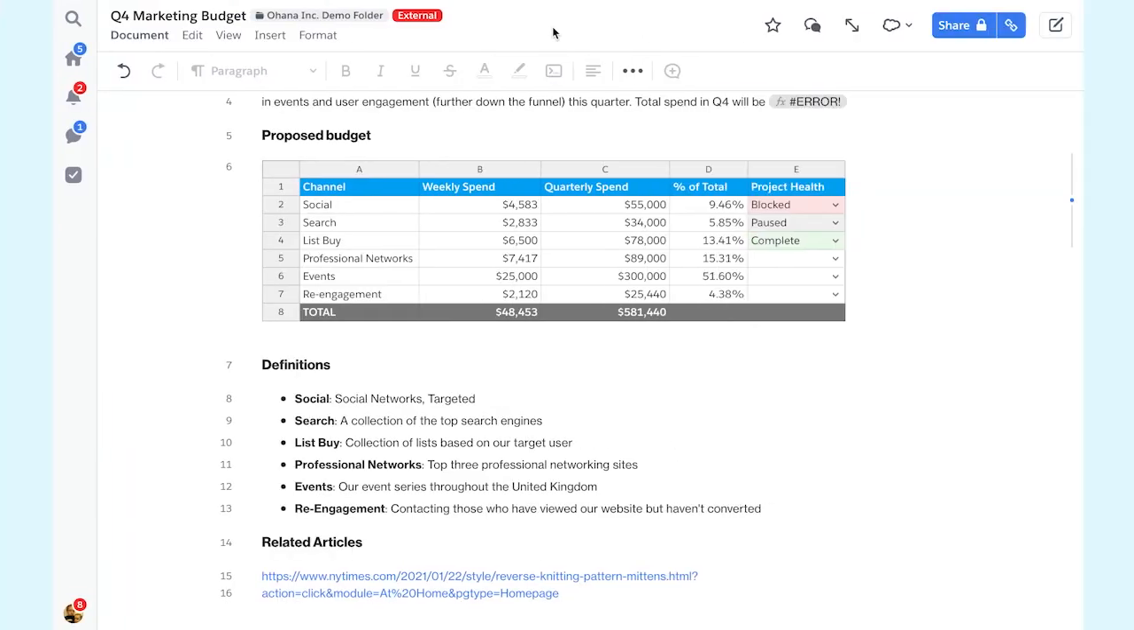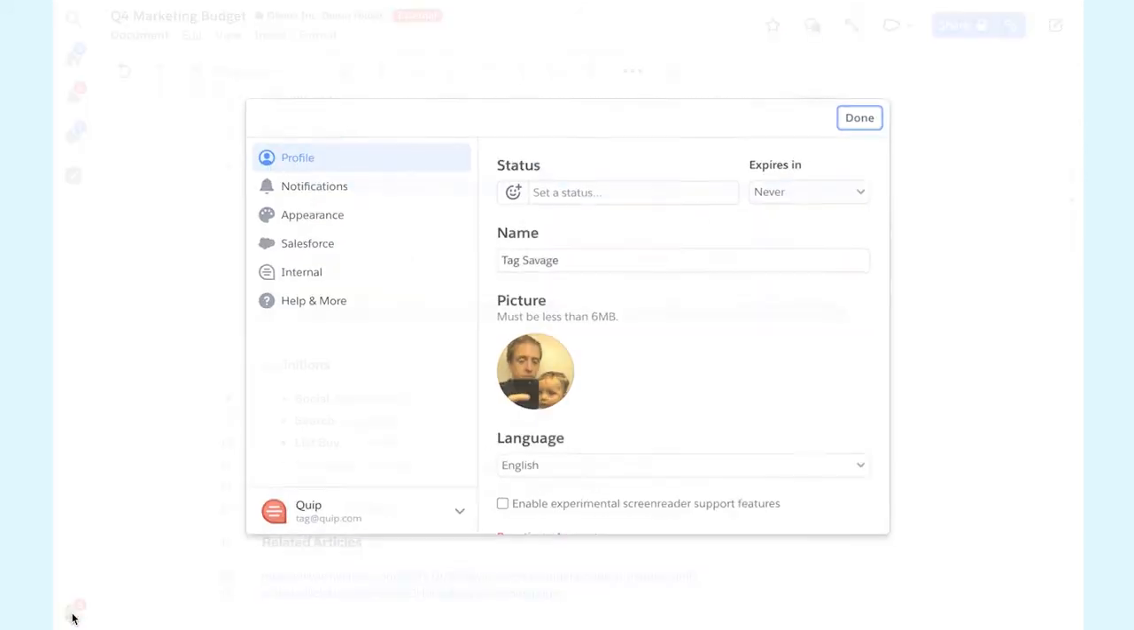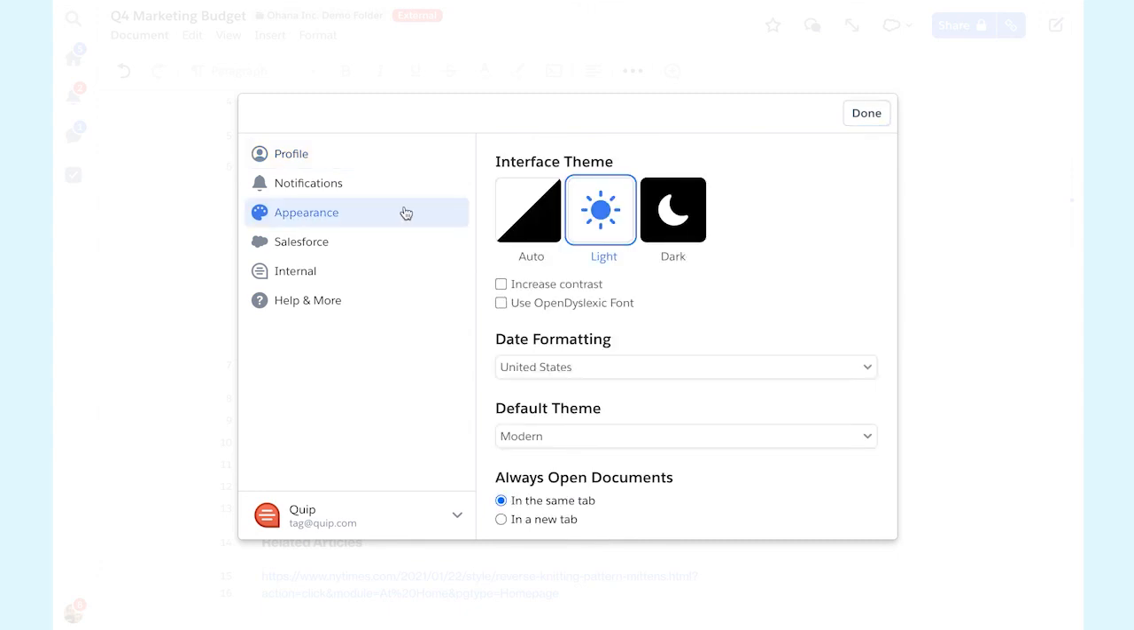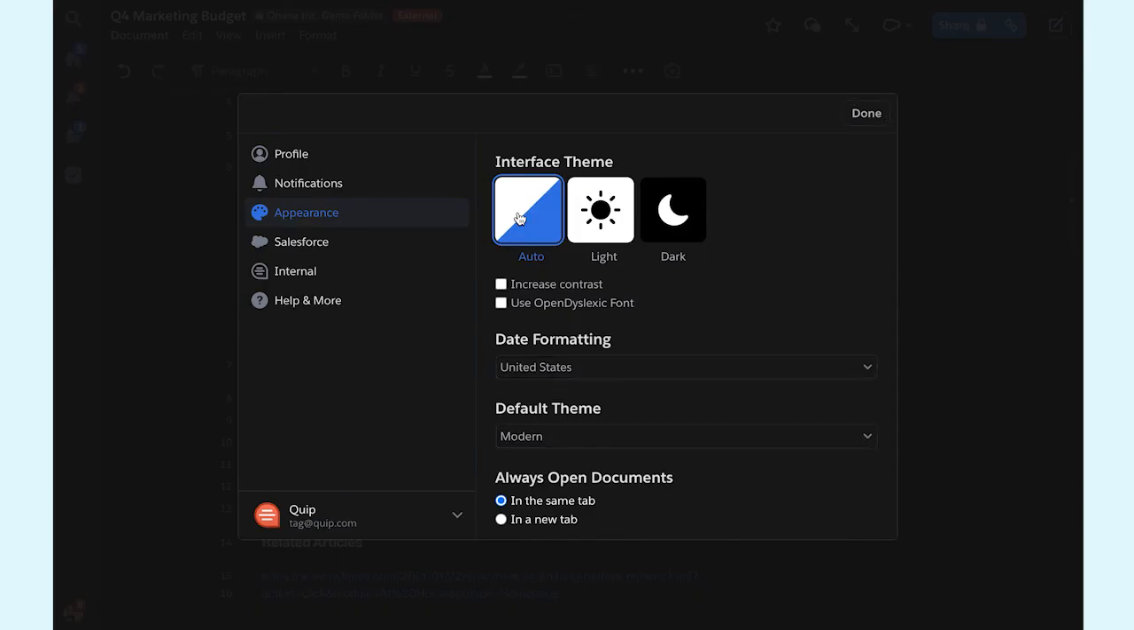Finally, we've got a few new accessibility-minded features for you. First up, Dark Mode. Relax your tired eyes with the flip of a switch. Just open up your account menu, head over to Appearance, and choose either Light, Dark, or Auto. Auto matches whatever your system is set to.